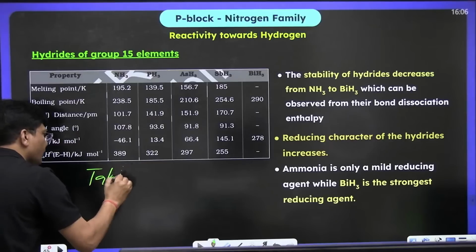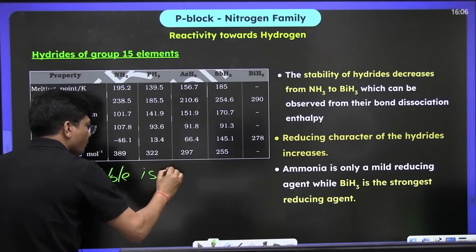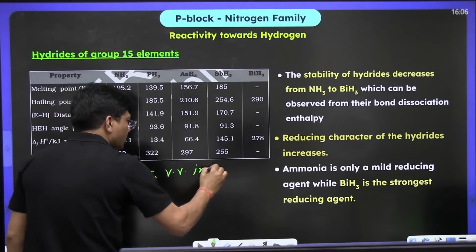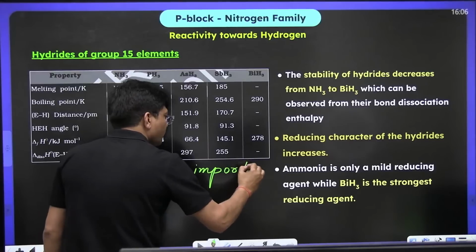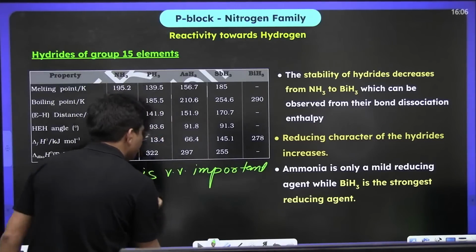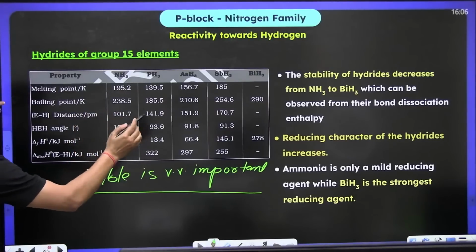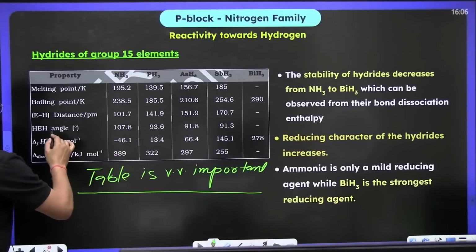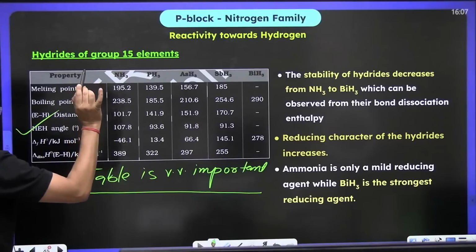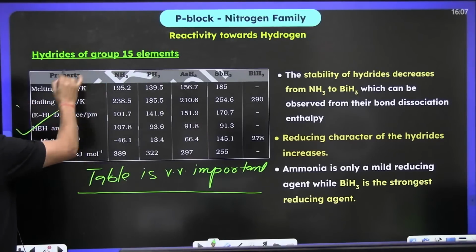This table is very important. Now, in which part do you find difficulty? Do let me know in the comment section, chat section, which part you find difficulty. I think you will feel difficulty in bond angle and in boiling point.